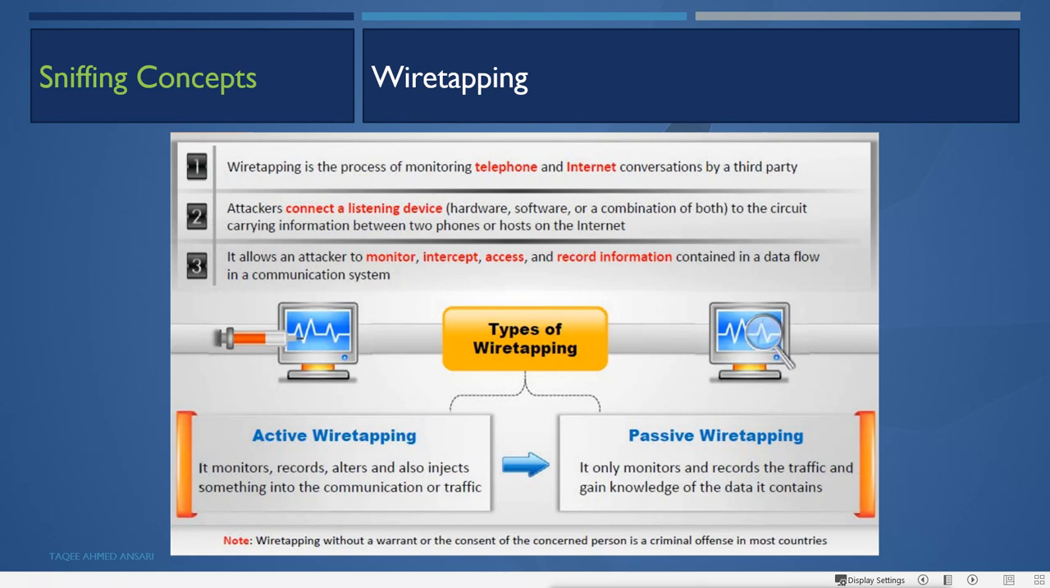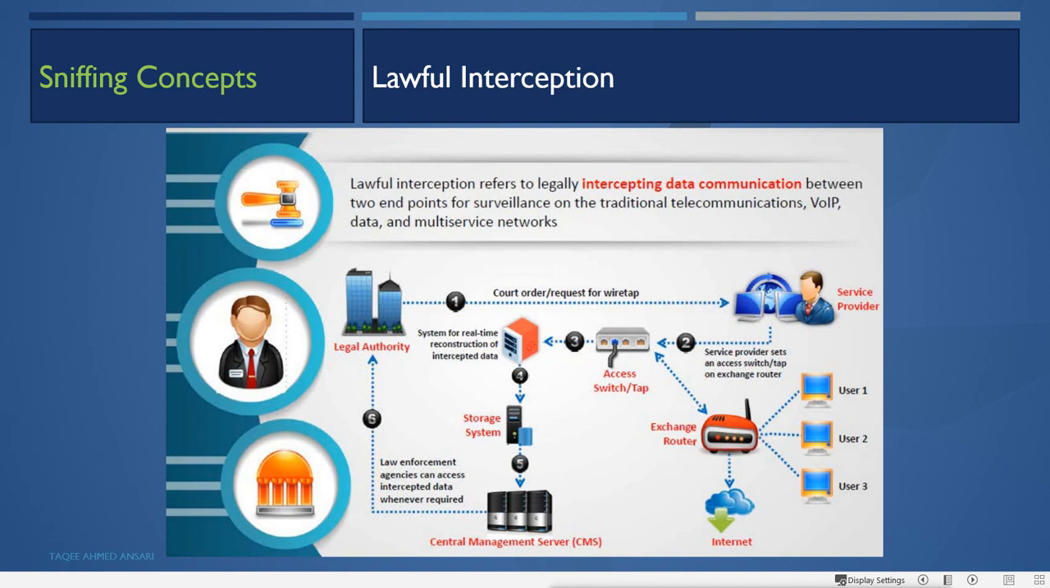Now, wiretapping without the concerned person's knowledge is a criminal offense. Remember, wiretapping without a warrant or the consent of the concerned person is a criminal offense in most countries, or even we can say all the countries. Because of that, we have one more thing, called lawful interception.